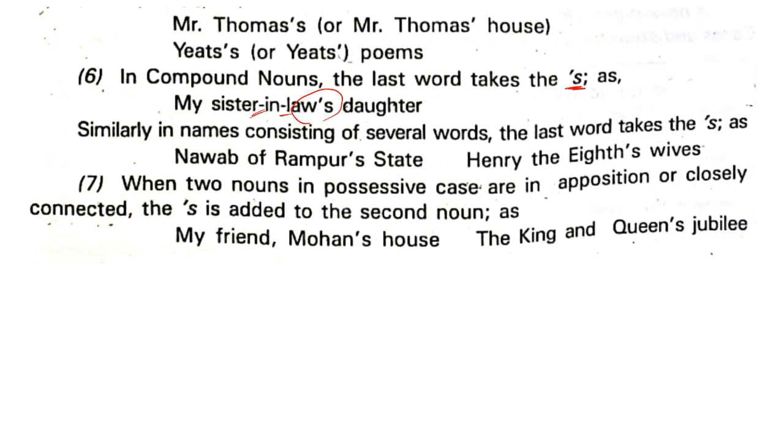My sister-in-law's daughter. Now here, another thing I want to point out to you, boys and girls: when you are going to write the apostrophe, be careful, it's going to be like this. If you boys and girls write it the wrong way, simply you will get a 0 mark. Understand? So even while writing inverted commas, open and close, make sure it is written this way. Don't put it the opposite.